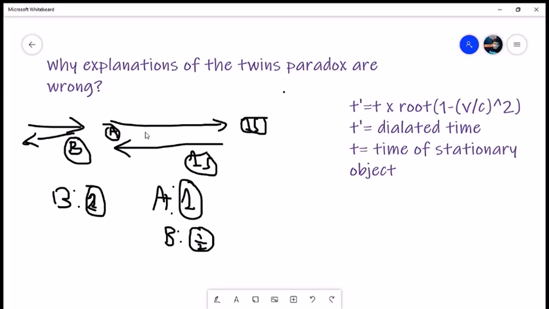But because A agrees that he decelerated in this time instead of B, then during this deceleration, the 3 over 2 of a second passed for B but didn't pass for A. So actually, B experienced 2 seconds from A's perspective. That means that from B's perspective, B experienced 2 seconds, and from A's perspective, also B experienced 2 seconds. And from both perspectives, A only experienced 1 second, and that's how they explain the twins paradox. Now, here's the problem.